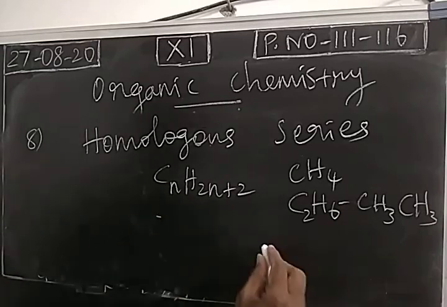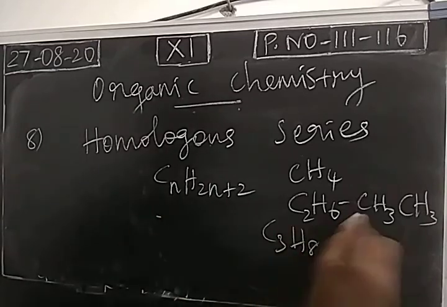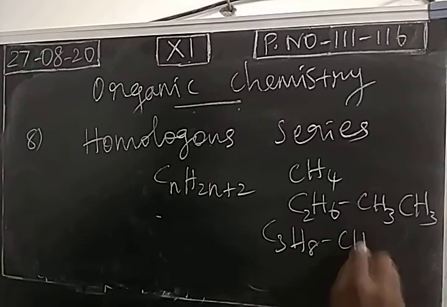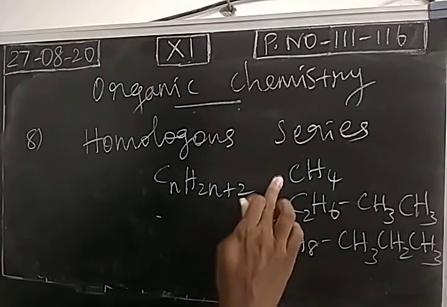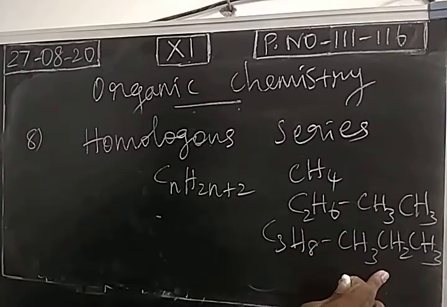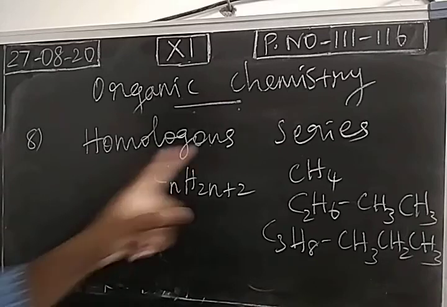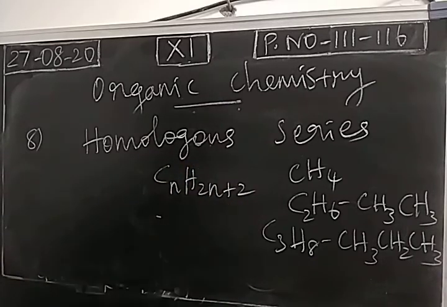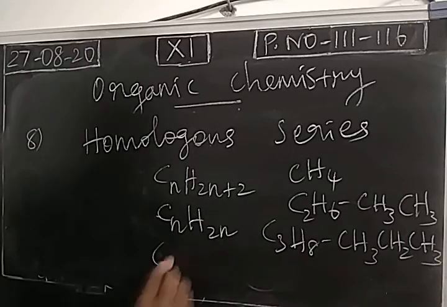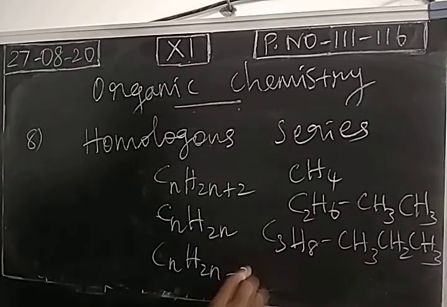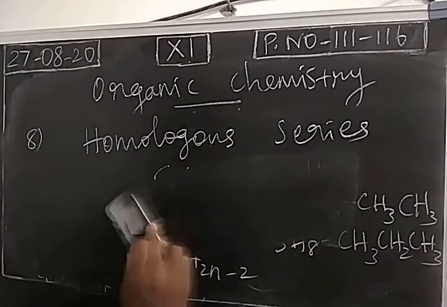Then substitute 3, C3H8: CH3CH2CH3. First member, second member, third member. From each member, a CH2 unit is added. This is the general molecular formula for alkane. Like this, alkene is CnH2n, and for alkyne, CnH2n-2. All these are one-mark questions.